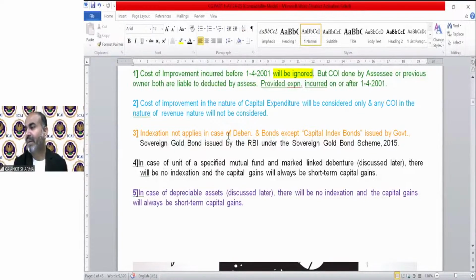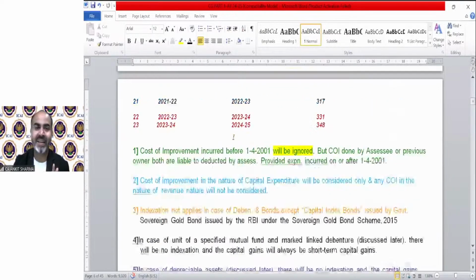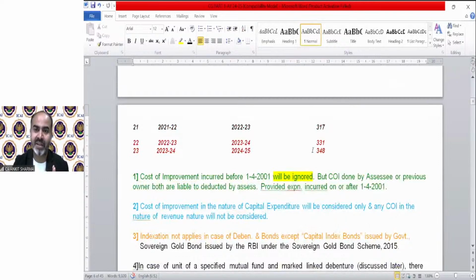Neha Saxena asks, why 348? The government has decided that index. The current year index has been 348. That's why we are taking 348, because we have to multiply with the transfer year index. Okay.